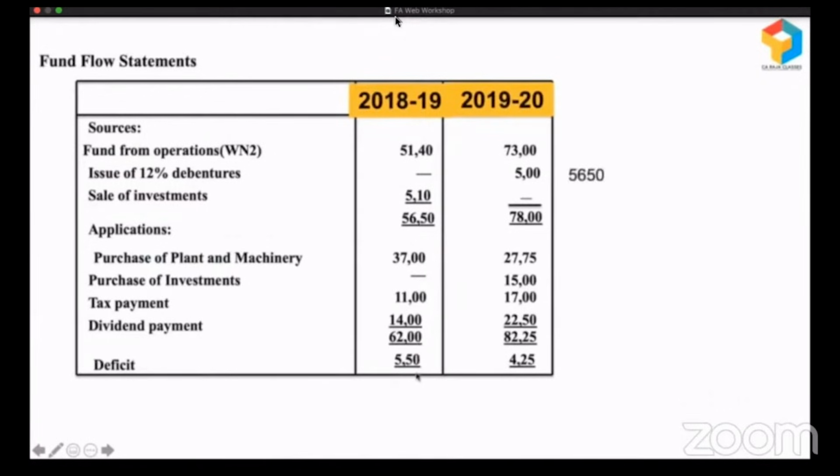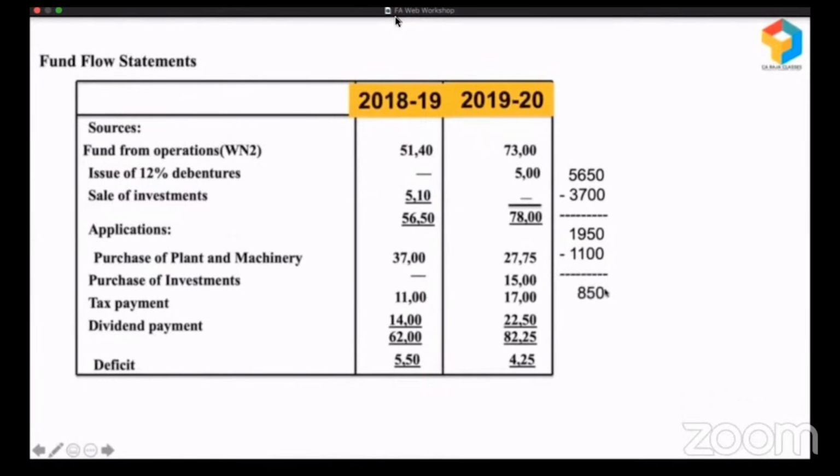Let's analyze this. What is the total source? It is this 5,650. When they had 5,650, they purchased plant and machinery. Since they had so much fund, 3,700 is okay, because even after paying all this, they'll have a surplus of 1,950. Then tax is compulsory, they cannot escape. From 1,950 they paid taxes of 1,100. So they are left with 1,950 minus 1,100, that is 850.